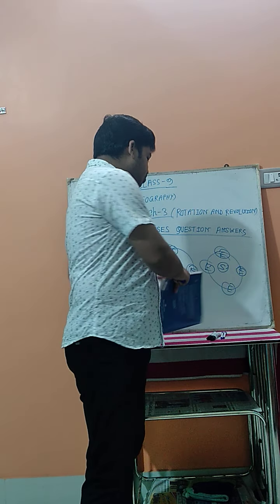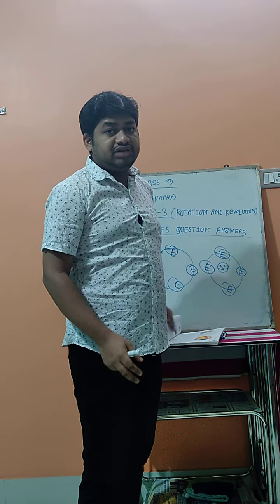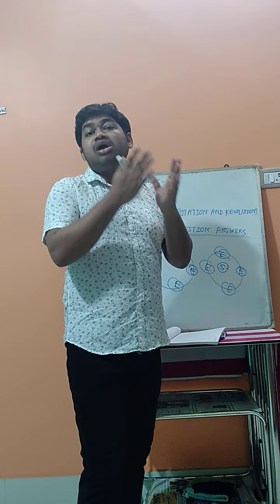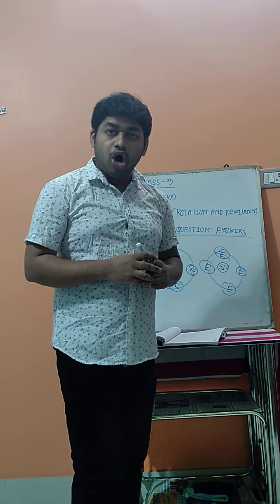It means that when a heavenly body moves around the sun, we can understand the day, the seasonal changes, and day and night occurring.